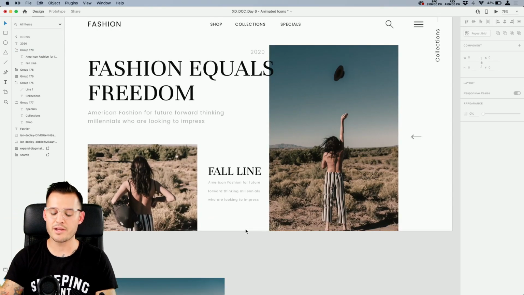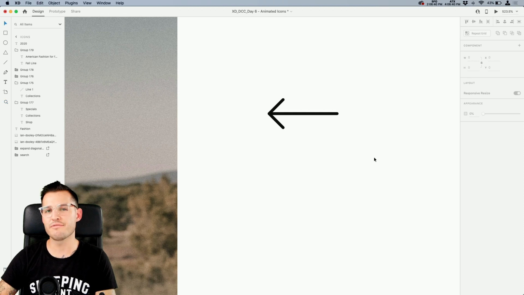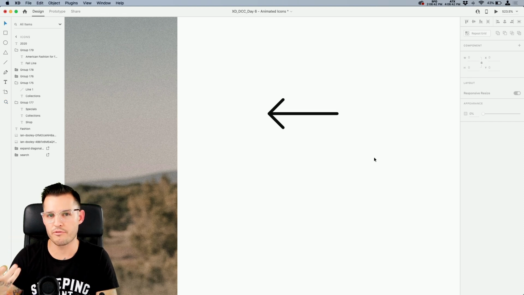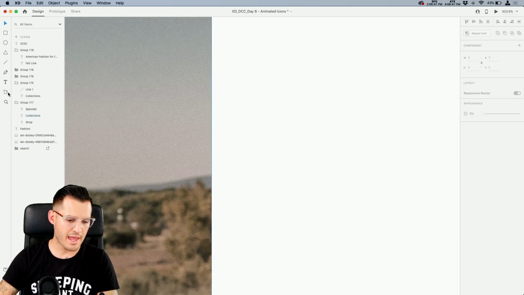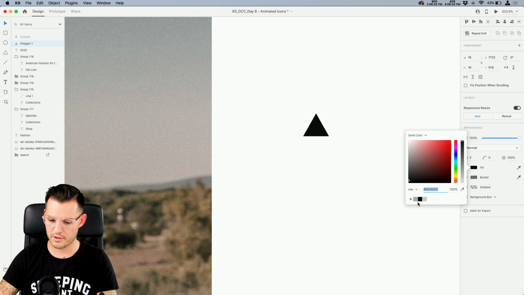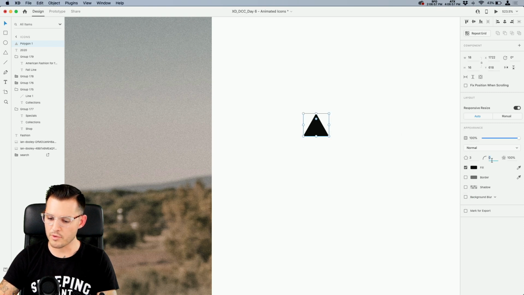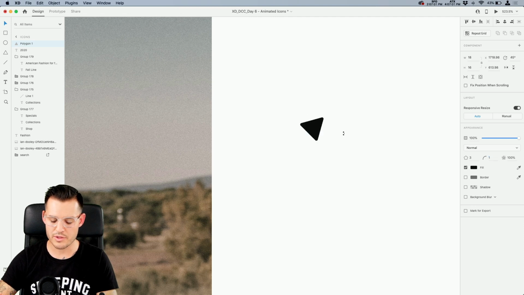Okay, so we just got a little bit of text on the page. Let's start building some icons. We already have some icons, and I have this arrow over here. I don't love this arrow, so let's design our own arrow from scratch using some of our vector tools. Let's get rid of it. I'm going to bring out the polygon tool and make a little triangle. I'm going to get rid of the border and fill it with our dark black color. And I'm going to round the corners so we have a little bit of border radius on the corners of our triangle, something like that.